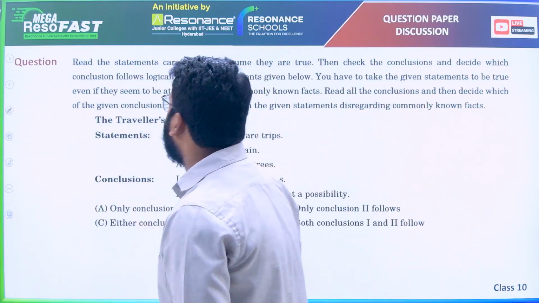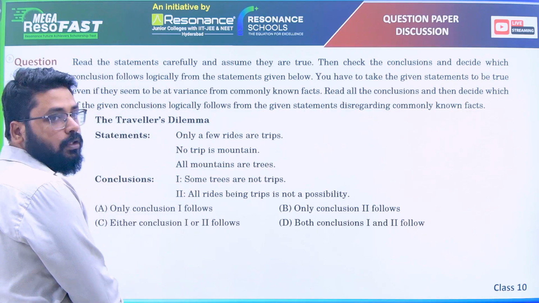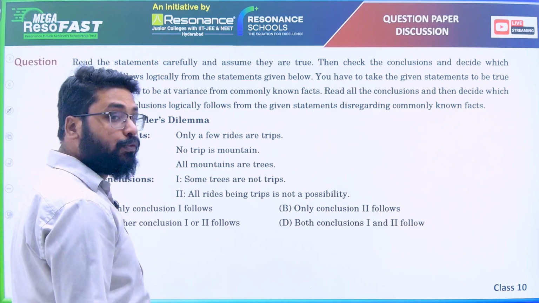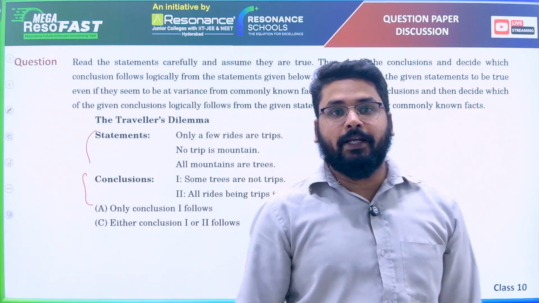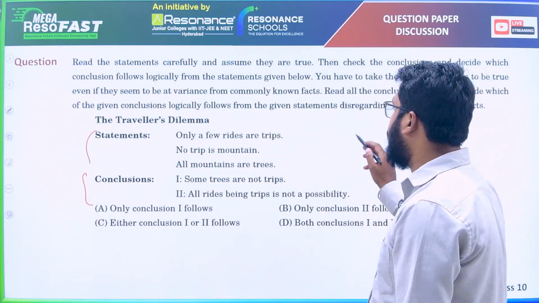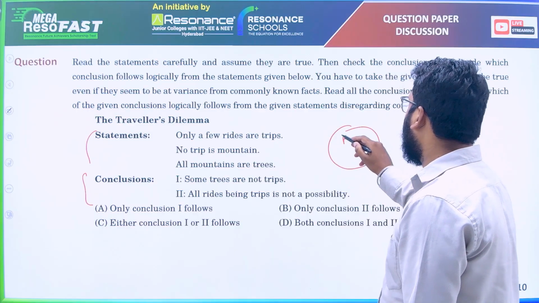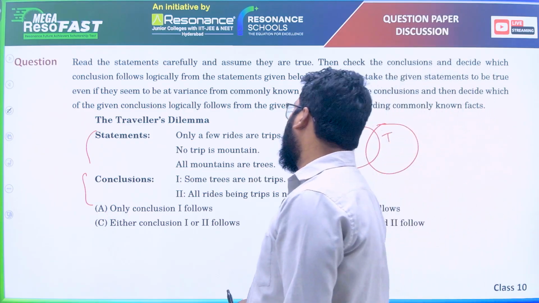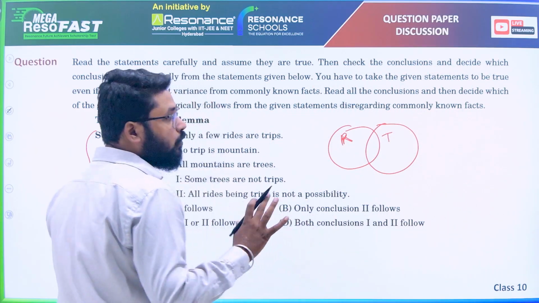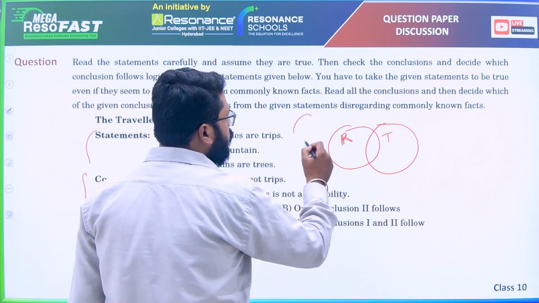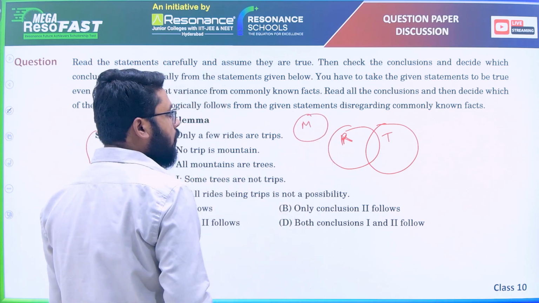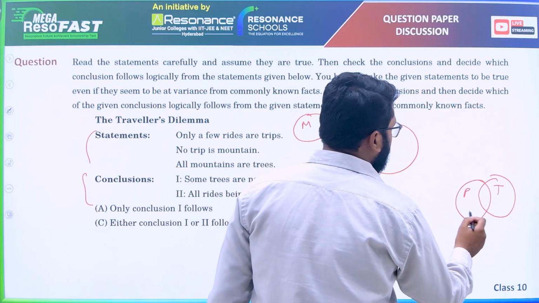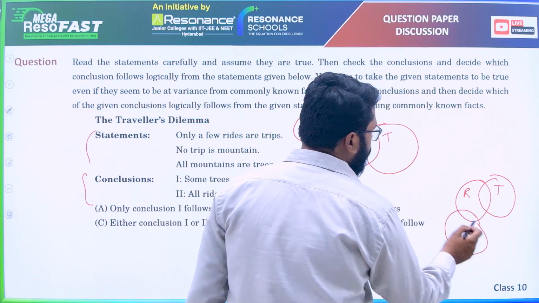Okay. Next. This is a syllogism question. Conclusion statements are given. You have to check which one is correct here. The statements are: only a few rides are trips, and no trip is mountain. So there are scenarios here. Mountain can be here also without connecting the rides. And it can be possible like this also, T, R, and some of the rides can be mountain here. These two possibilities are there.